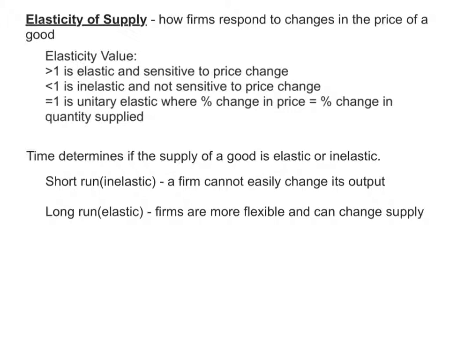And also with the haircuts, they could open up more businesses. A person could hire more employees, and they would have more revenue there. So it can change more easily in the long run than in the short run.